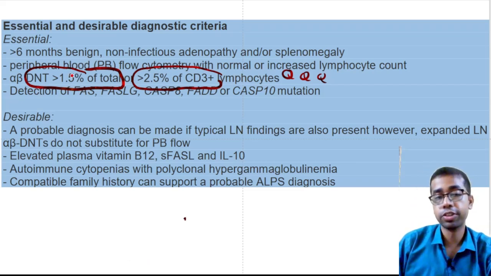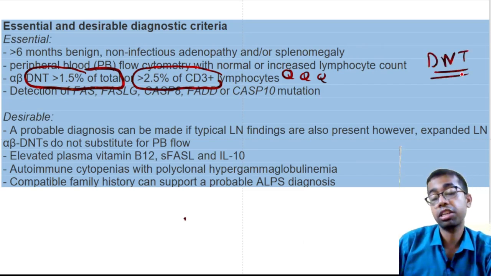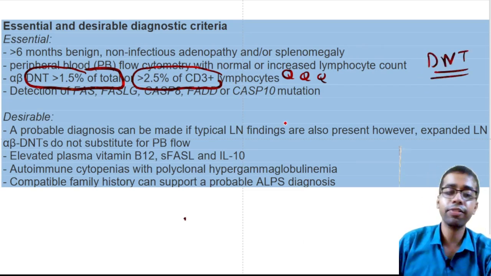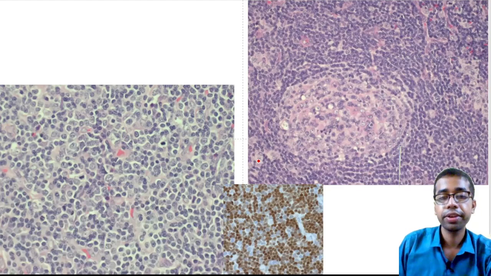But of course, the peripheral blood flow cytometry with double negative T cells is the clue, the clinching point here. Of course, elevated B12 and all I already discussed. Okay, so